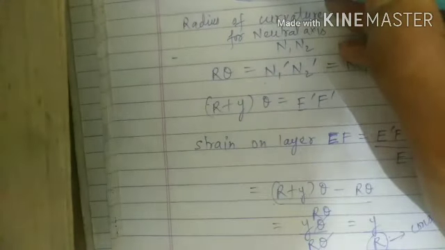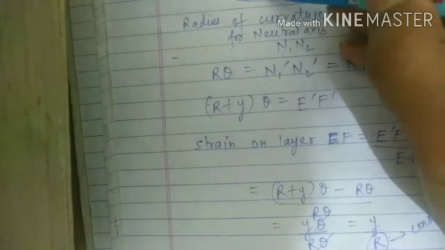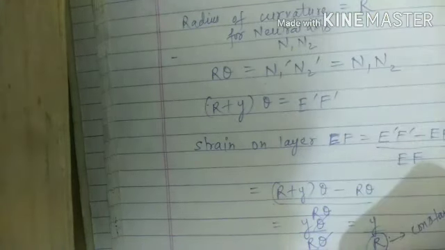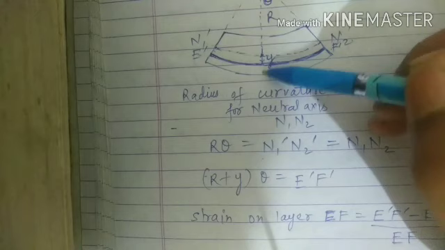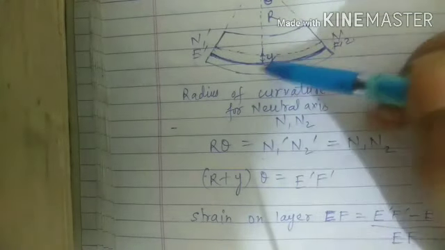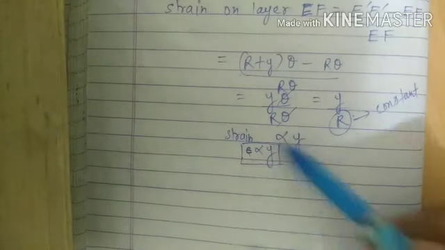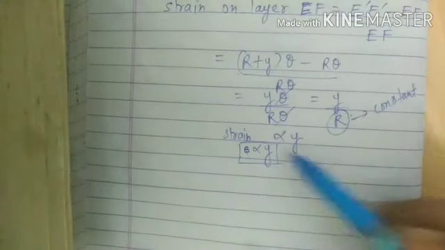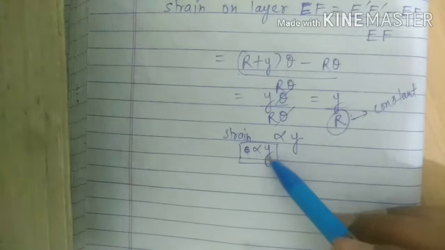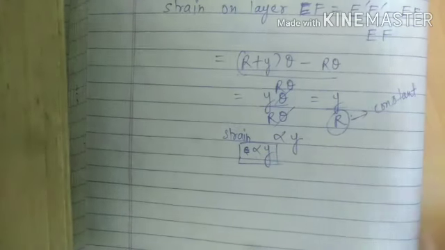So this clearly shows that strain depends on the value of y. For EF, we got a particular strain value. If we take another layer, then y has a different value, so strain has a different value, and it varies linearly because there is a directly proportional relationship. So this is our first deduction.